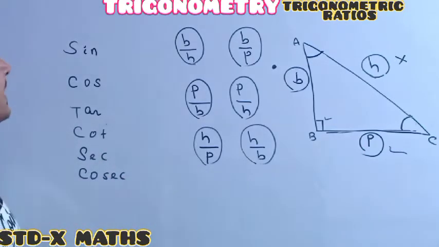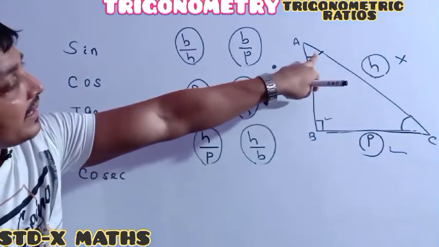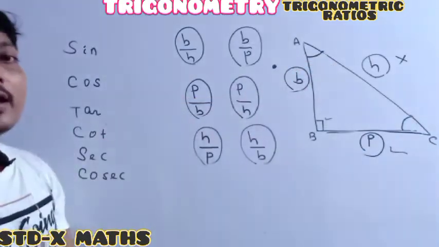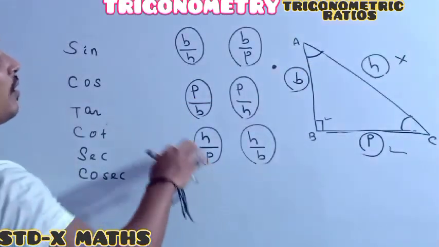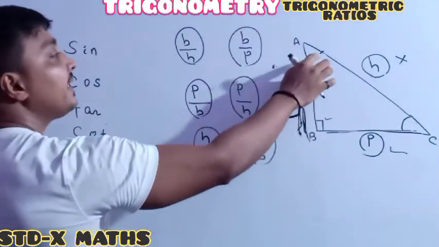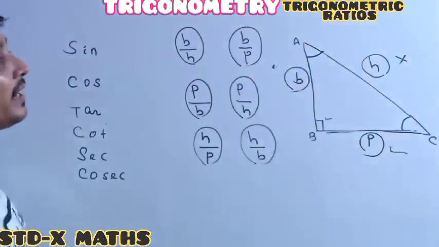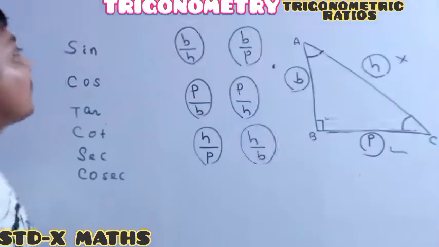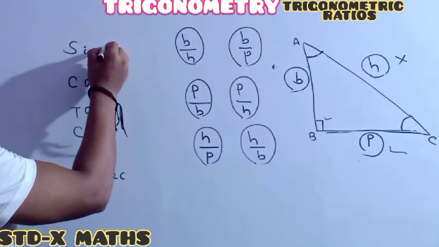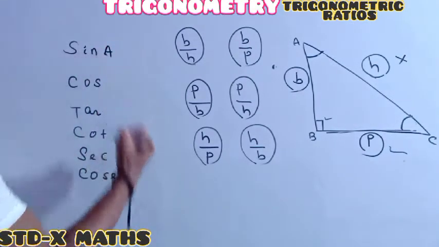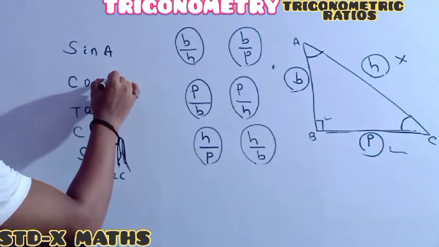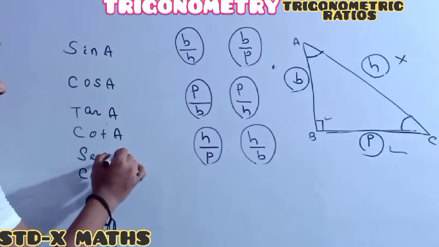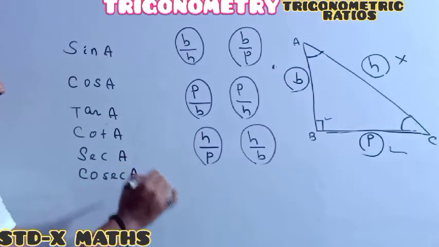Understood? Listen, now we are taking an angle A. It is our acute angle. So whenever we are considering the trigonometric ratios for the acute angle A, we have to write it here. See, here it is sin A, here it is cos A, here it is tan A, here it is cot A, here it is sec A, here it is cosec A.